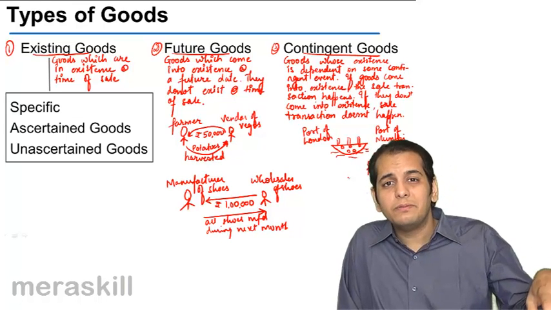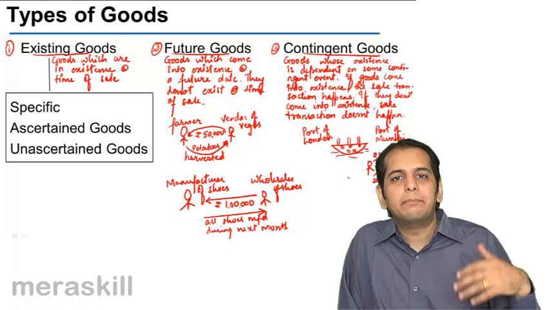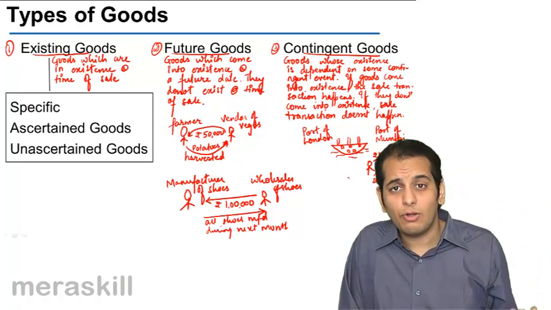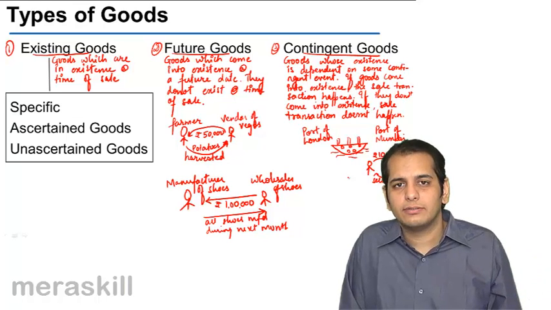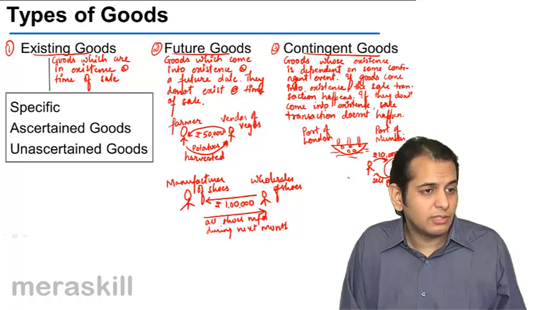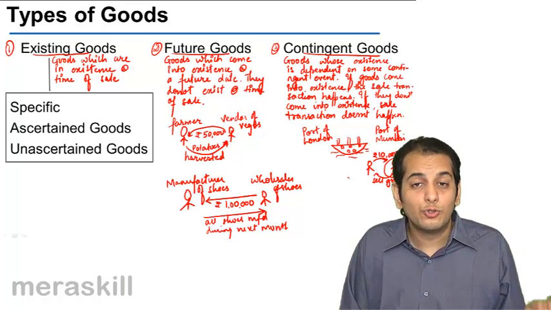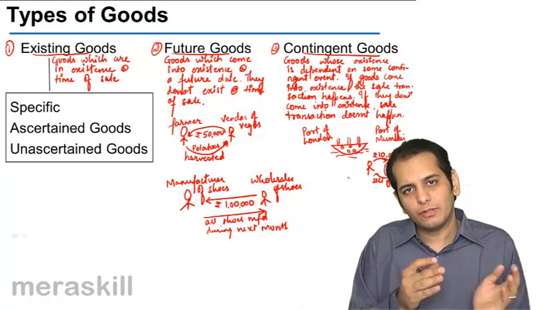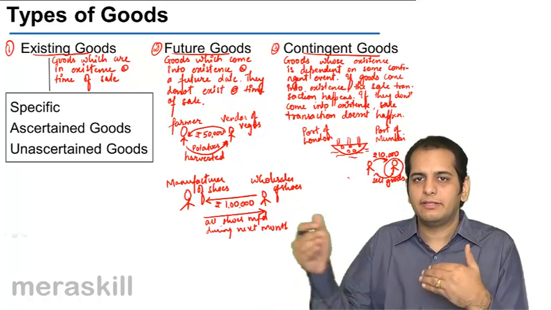If these goods will be sold or no, it depends upon a contingency, the result of which is not known today. The result will be known on a future date. The result is uncertain. So today, I do not know if the goods will reach Mumbai or no. If the goods reach Mumbai safely, they will be sold.